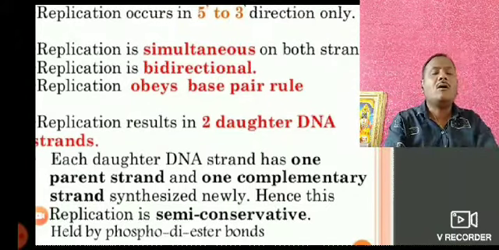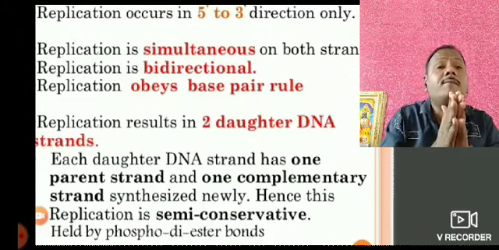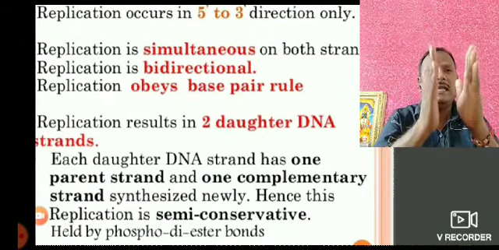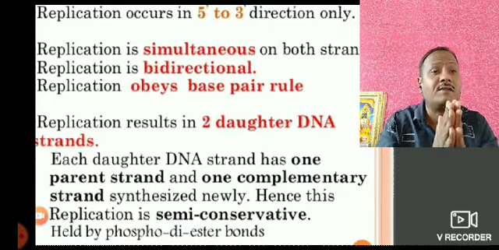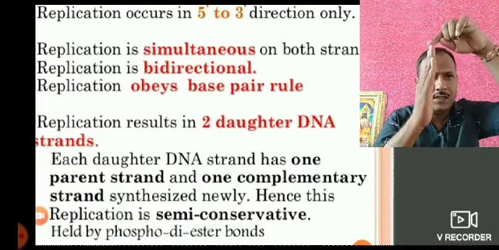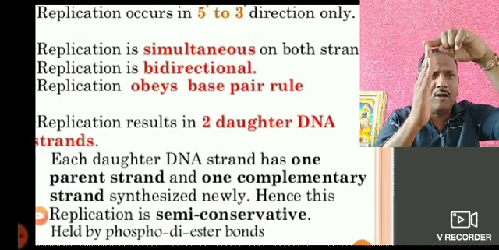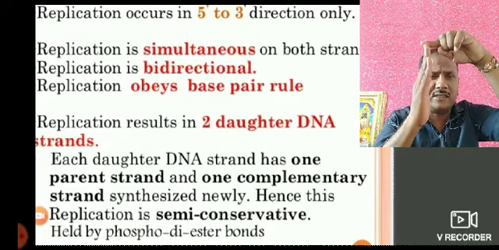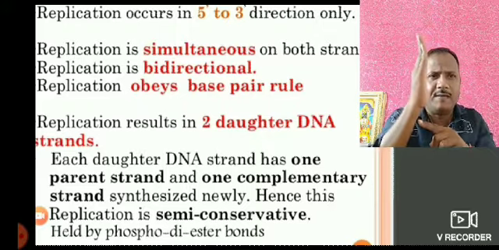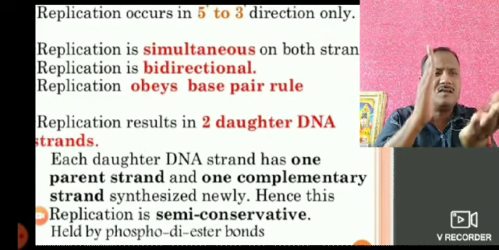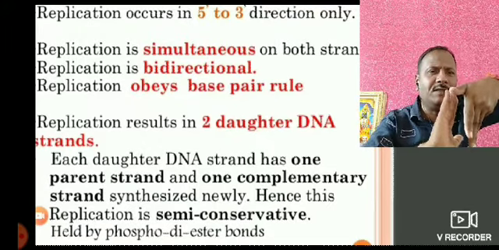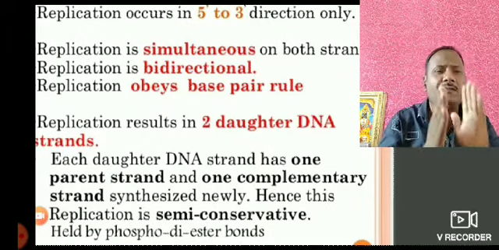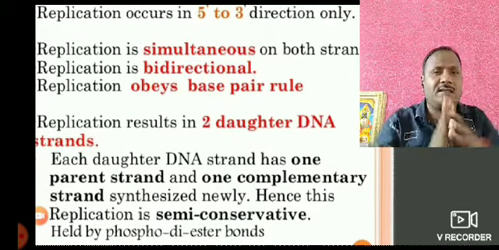Replication occurs in the 5 prime to 3 prime direction only, because according to the Watson and Crick model, DNA is a double stranded helical structure. One strand of DNA runs from 5 prime to 3 prime, and the other strand of DNA is completely opposite. It means the direction is the same for one strand, but the other strand is in the opposite direction.